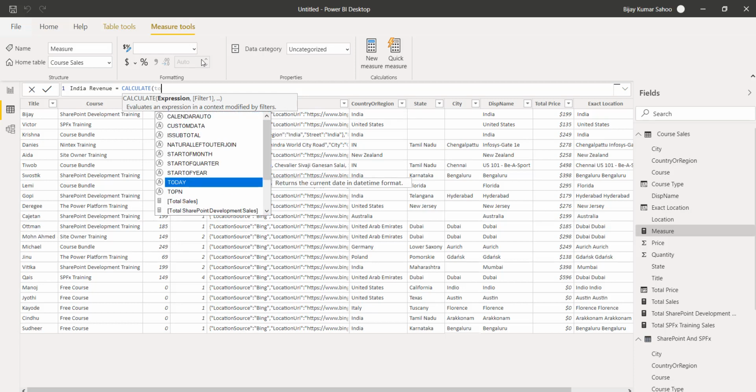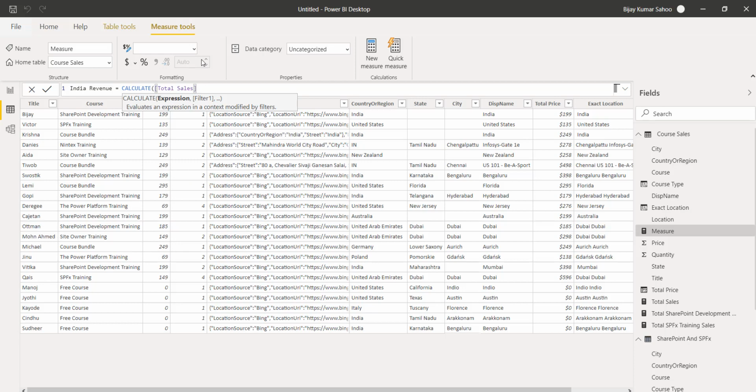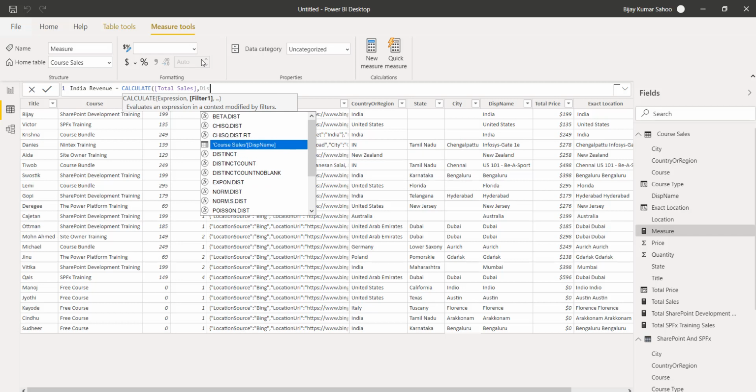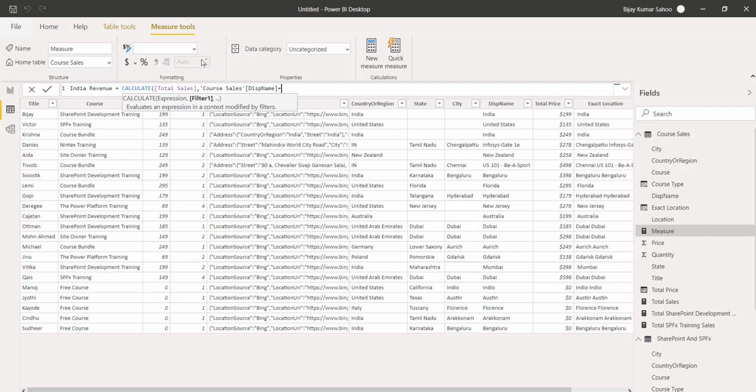Then we will use the filter. In this case, where our display name equals, and then I will put India. You can see I will put India here.